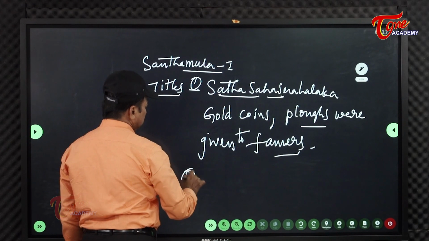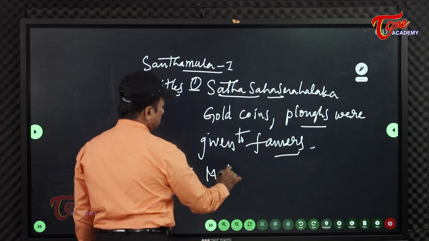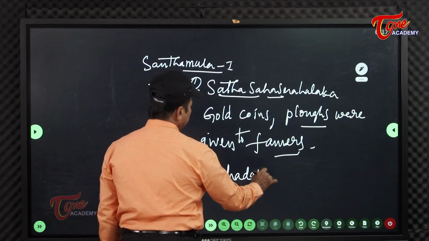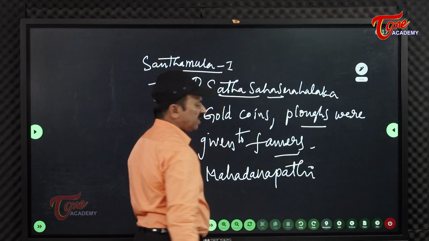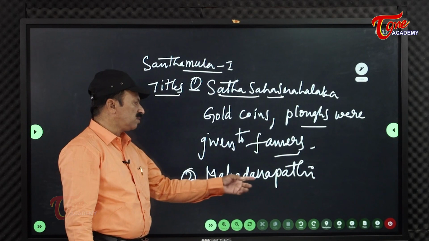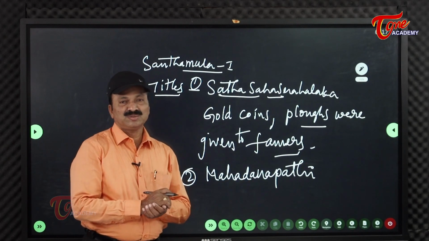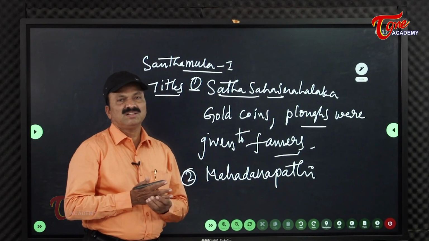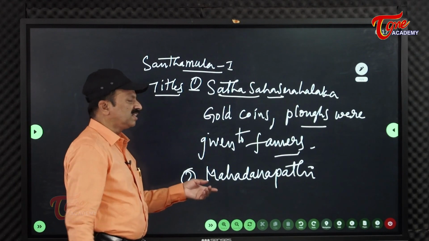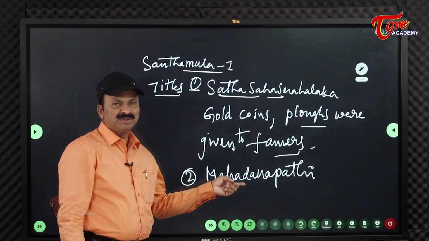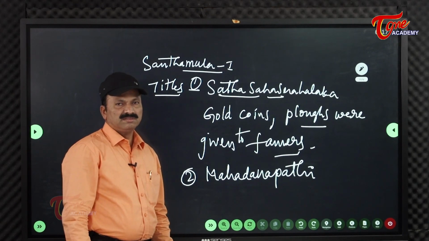The second title is Mahadanapati. Whoever may come and request something, he used to donate. So that's why he was called Mahadanapati. He was called Shata Sahasra Halaka, that is one title, and Mahadanapati is one of the titles that you have to remember. He was a good administrator.